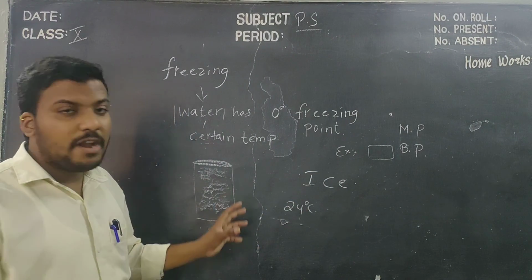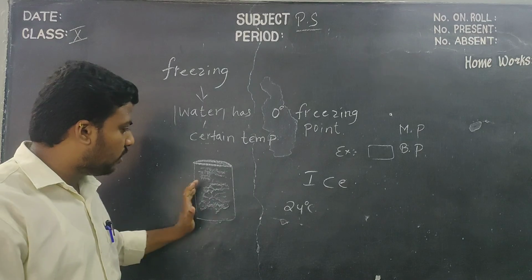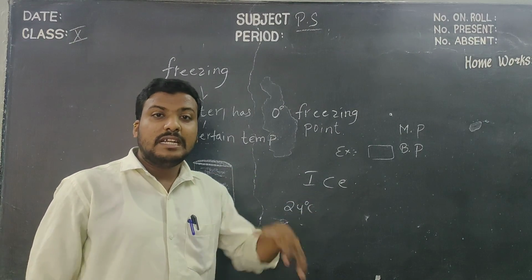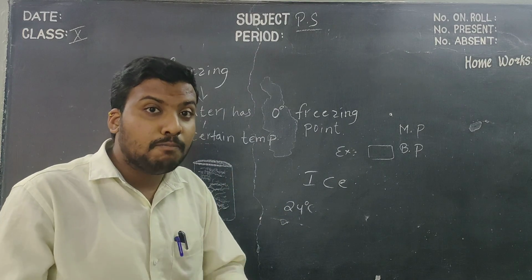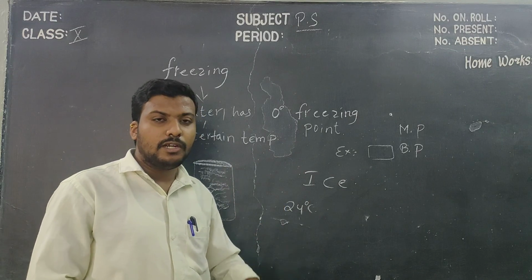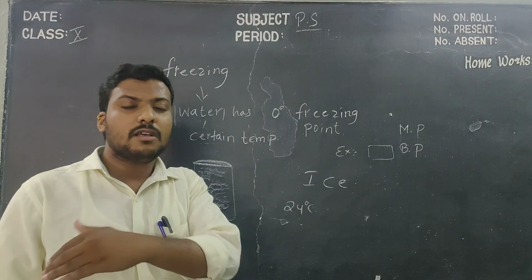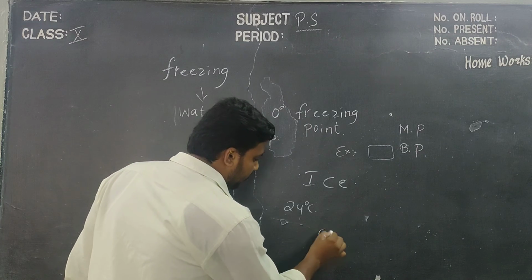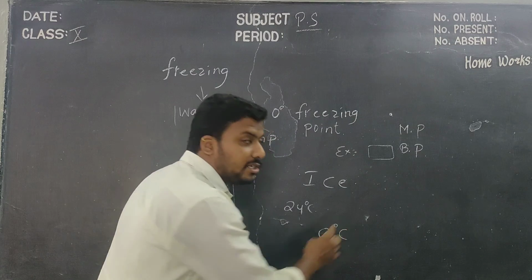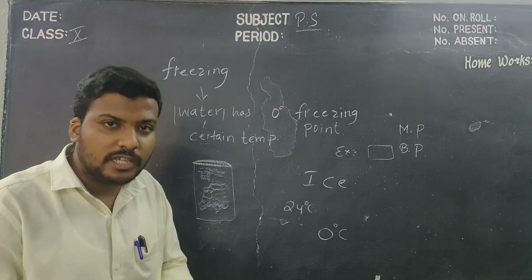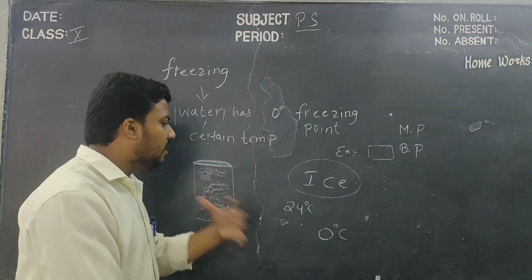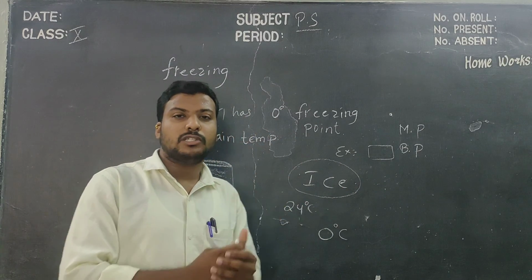So when we keep this water of 24 degrees Celsius in the refrigerator, the temperature slowly comes down, children. It loses its energy, like 24, 23, 22, 21, 19, 15, up to 0 degrees, it reduces. Coming to 0 degrees Celsius, it starts to freeze. All the water completely changes into ice. How is it possible?